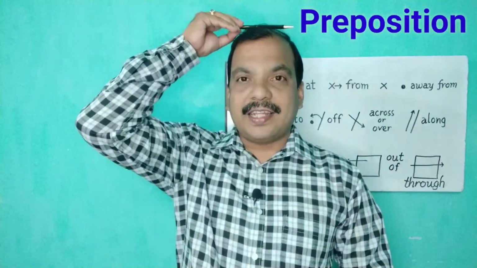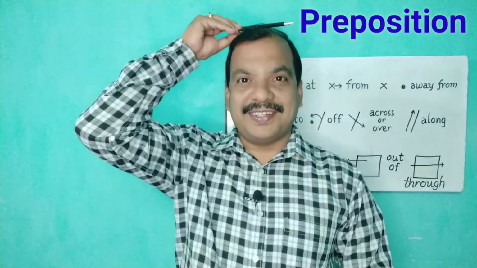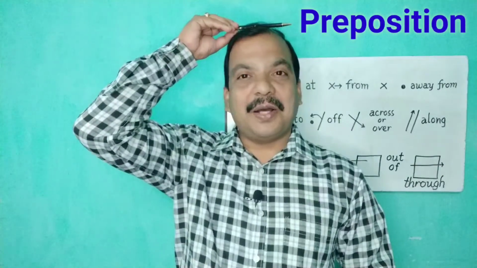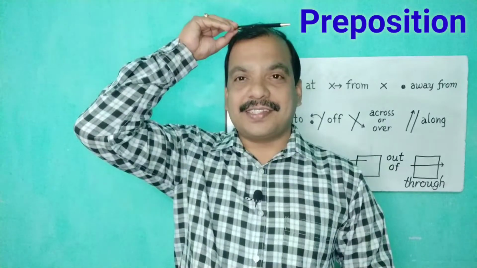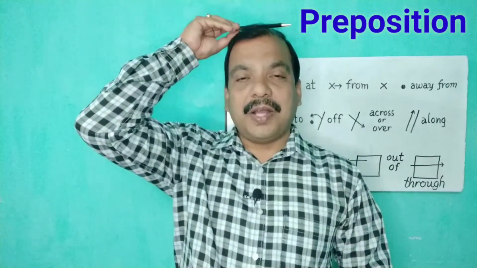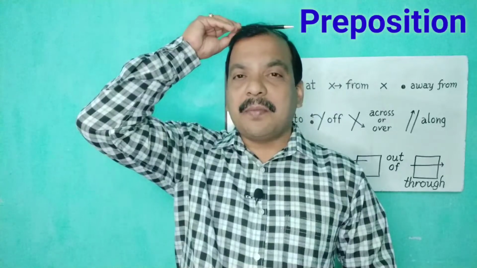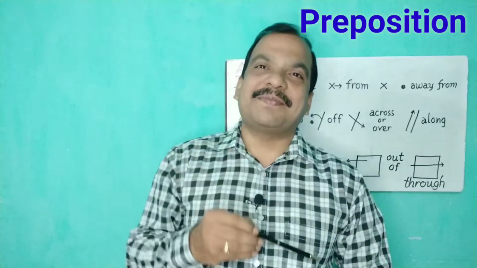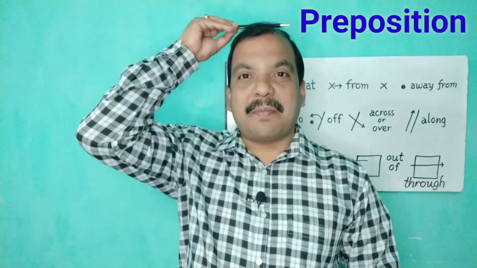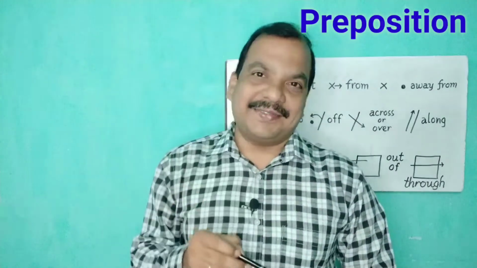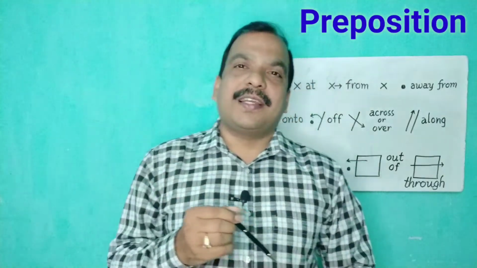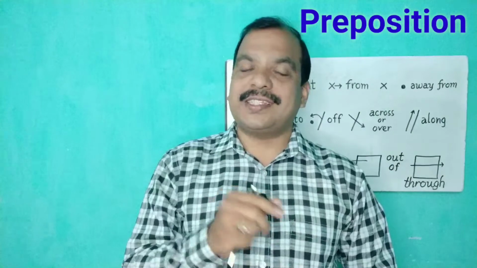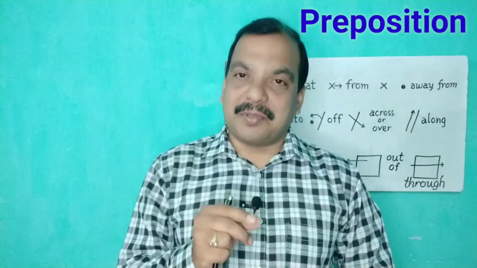You see the pen. When I say that the pen is my head, last class I told you how meaningless, how senseless, how dangerous this sentence is. So how can you say that the pen is my head? The preposition is missing here. The preposition is: the pen is on my head. So in order to give sense to a sentence, we use the prepositions.